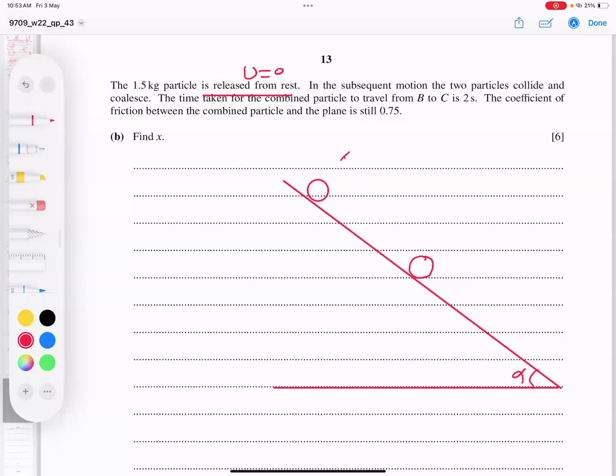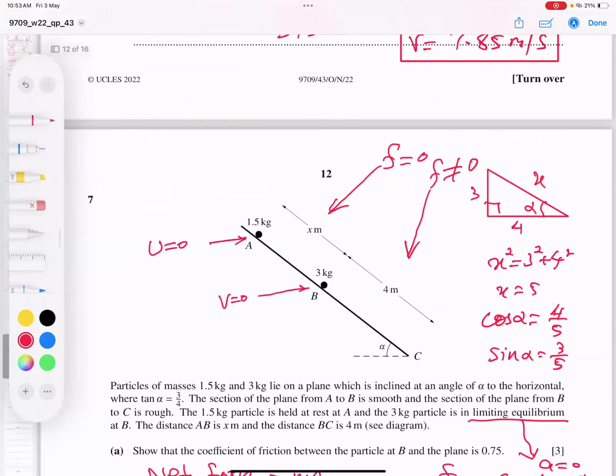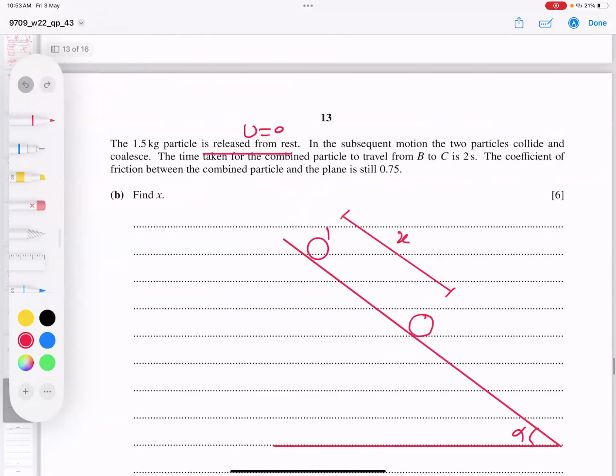The gap between them is, I think, X meters. Let me check. Yes, X. And the other one, till the bottom, is 4 meters, with masses 3 and 1.5. There's a 1.5, there's a 3, and from here till here is 4 meters.